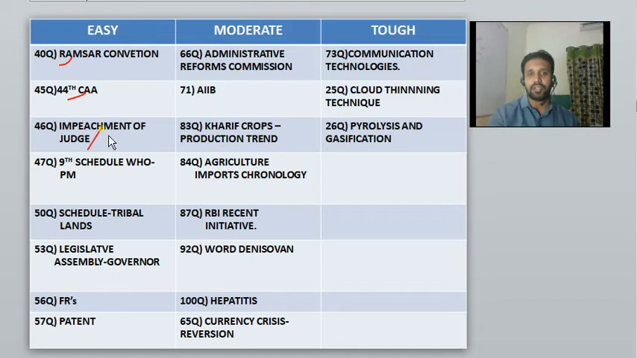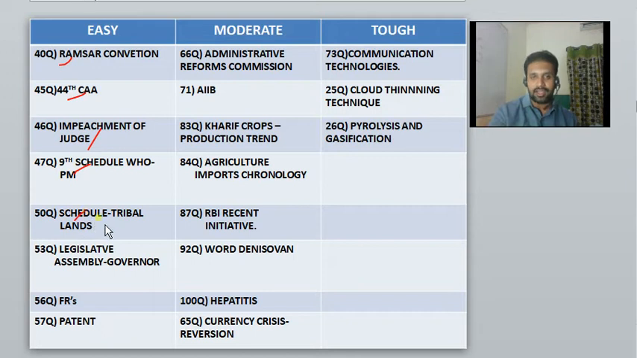Then impeachment of the judge, I don't have to say this, this is a very deadly easy question you can say. Ninth schedule, on schedules, everybody will read the parts and schedules for sure. So a ninth schedule question was there. The ninth schedule was inserted during the period of which among the following prime ministers. That was the question, a very easy one. That's why I classified them as easiest.